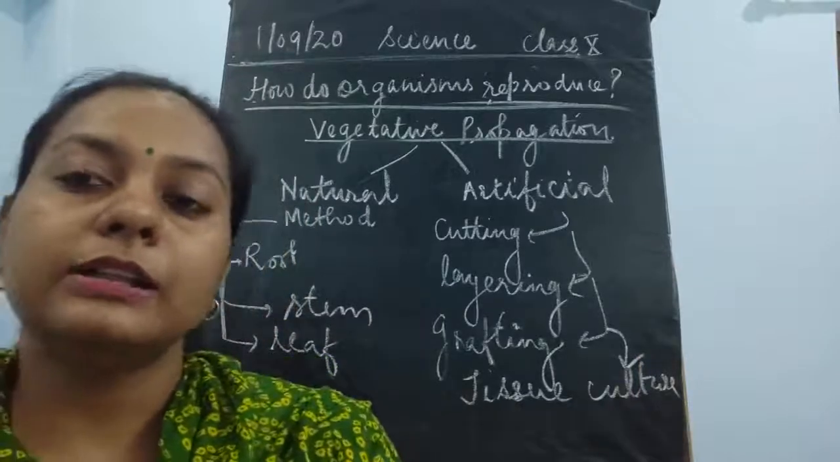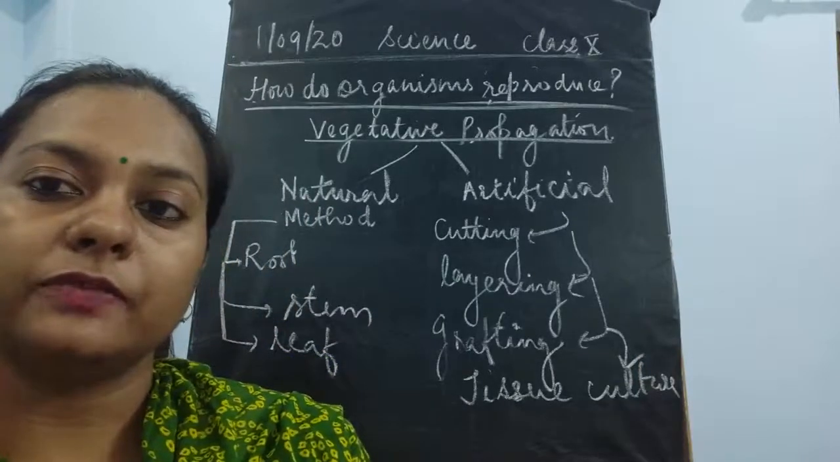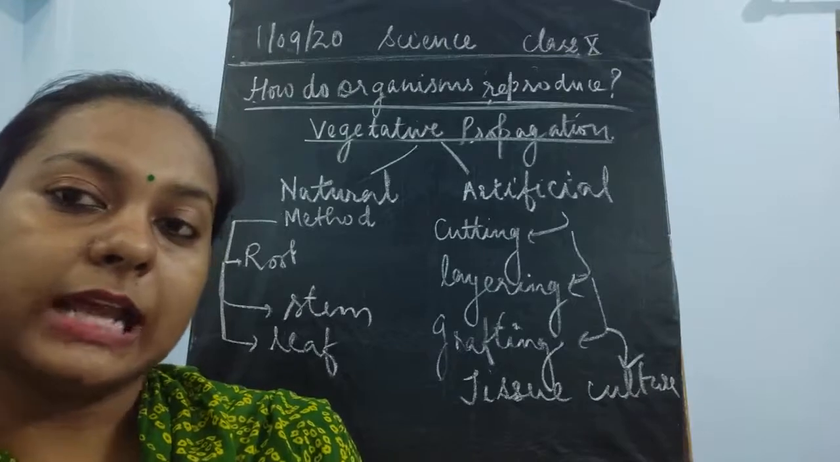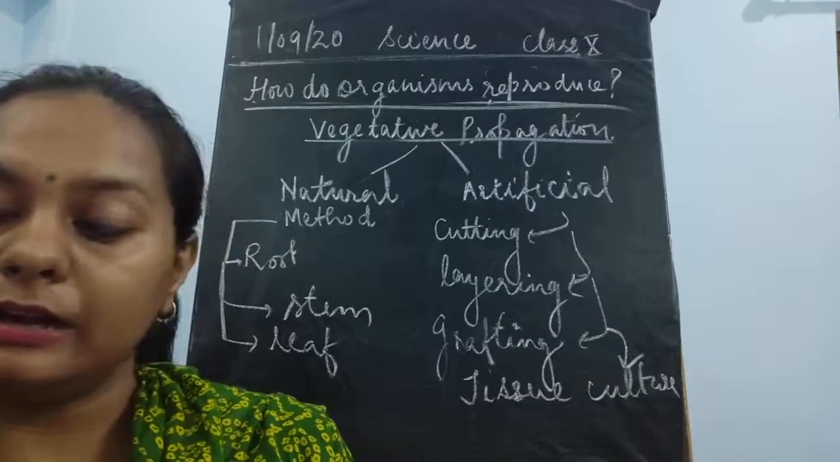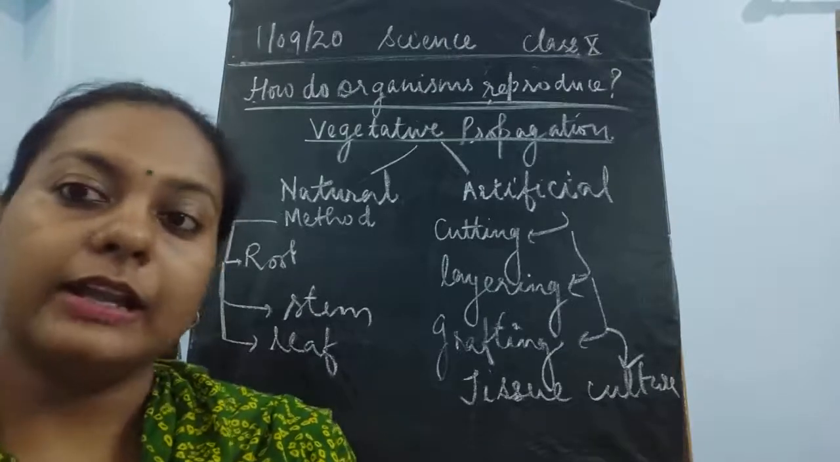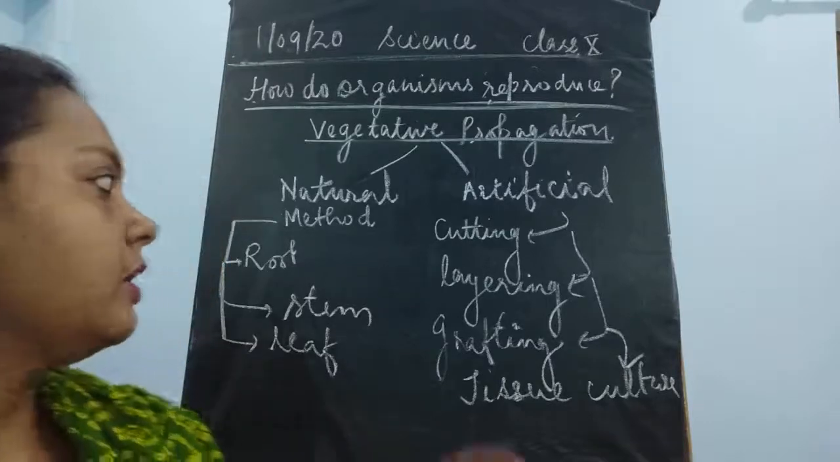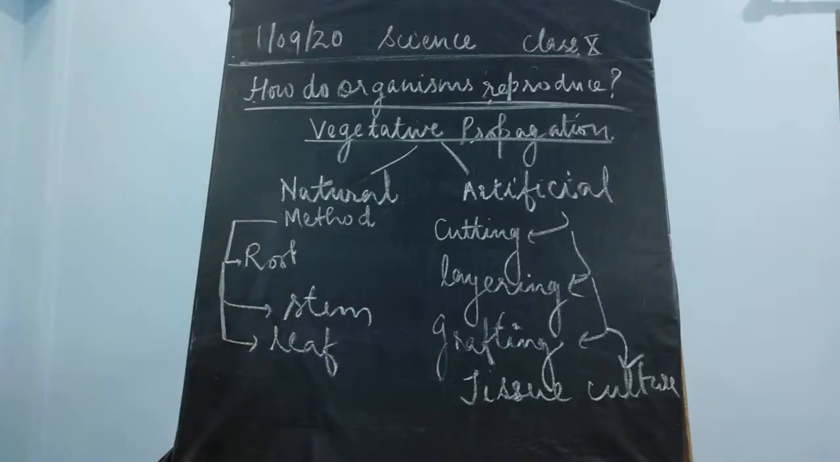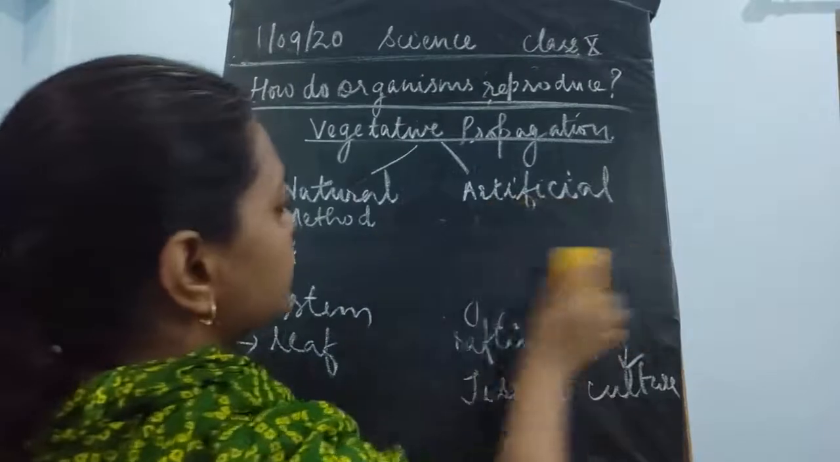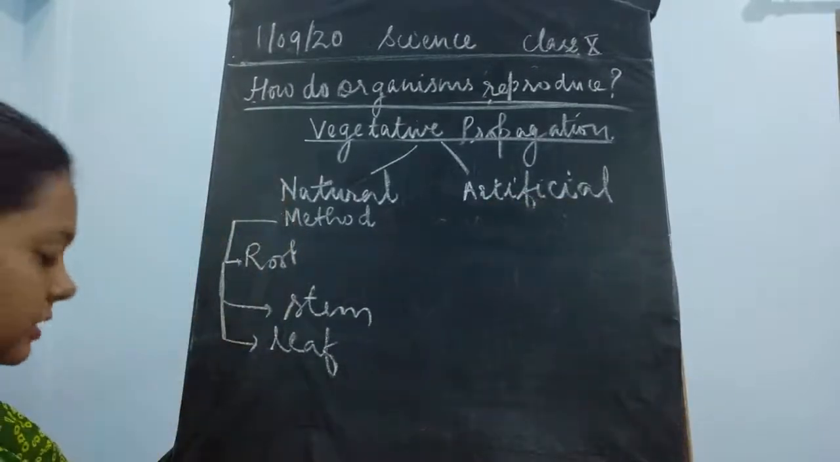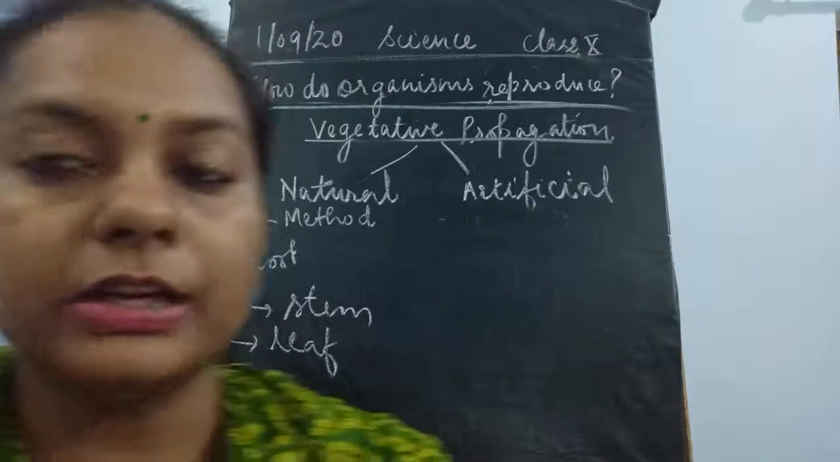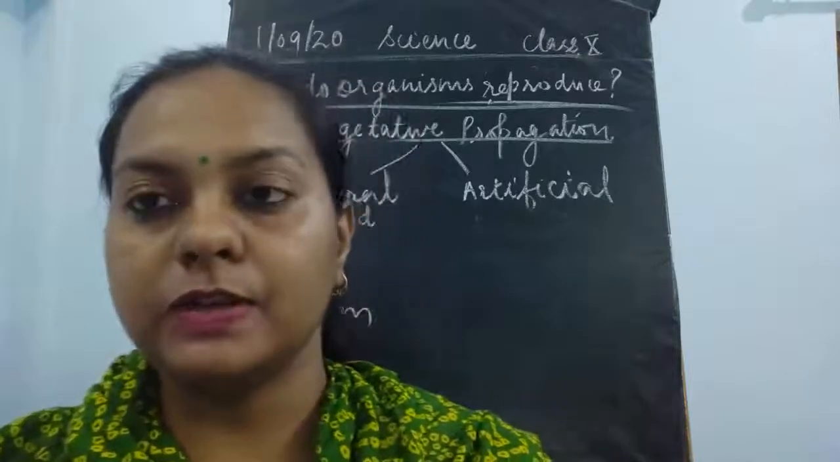Okay. So here in this natural mode of vegetative propagation, which involves parts like root, stem and leaves, children, now we'll study how this root, stem and leaves are involved in various plants where the vegetative propagation is taking place, or where this mode of vegetative propagation is very common.